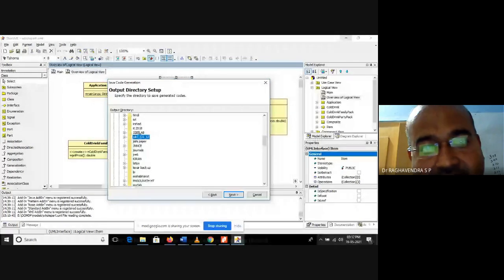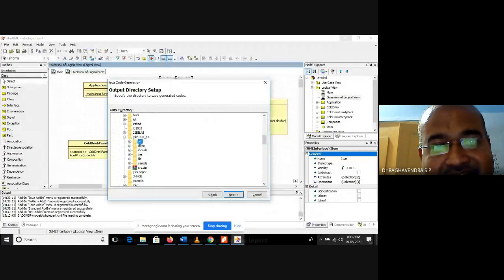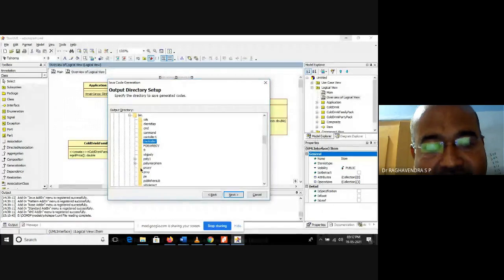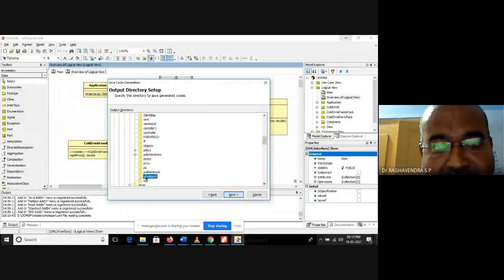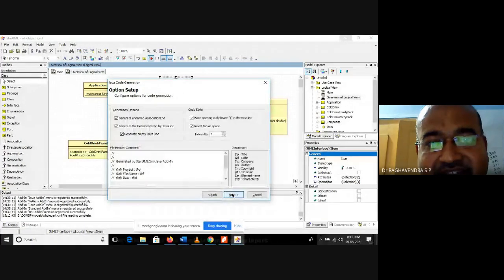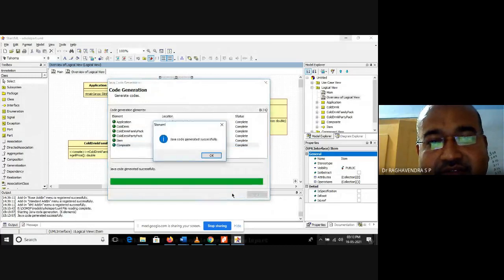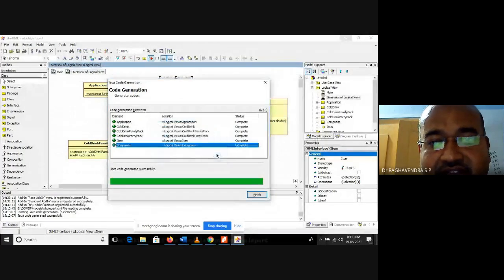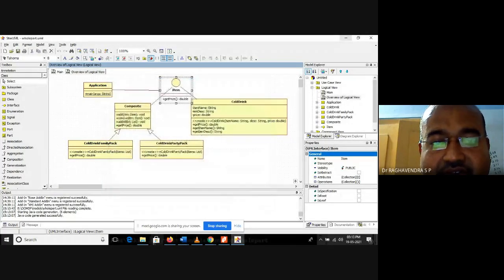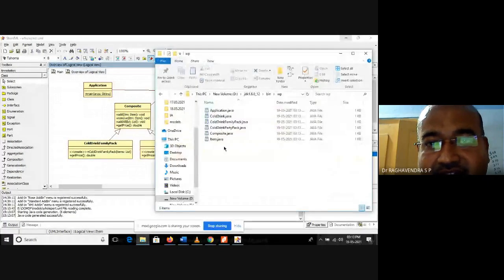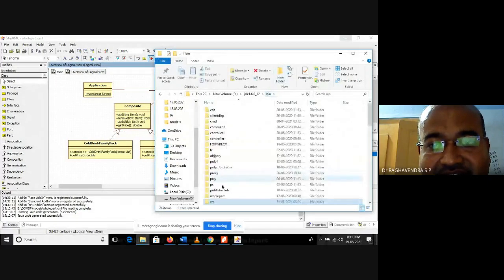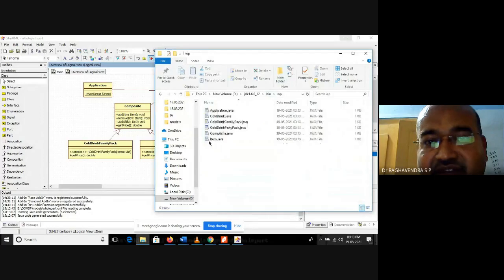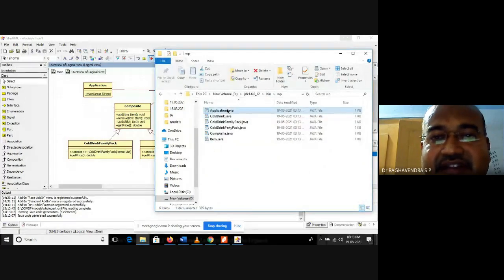Inside this we have bin and the WP folder I have created. WP is the folder I am going to select. Click on next, and once again next. So the code has been generated successfully. Finish. Now if you go to bin and inside this WP, the Java files have been created.